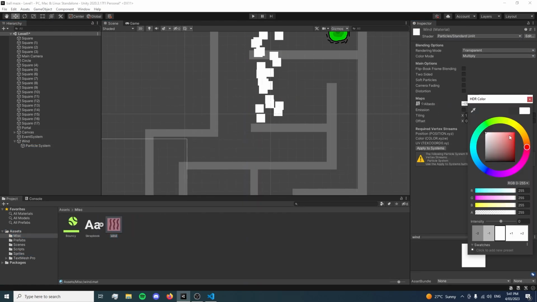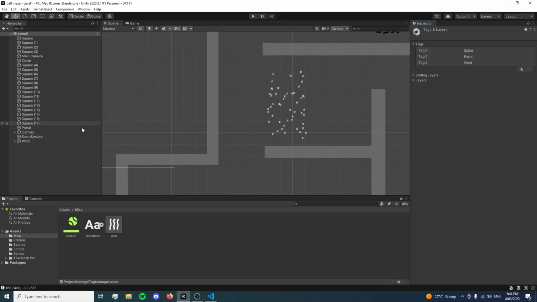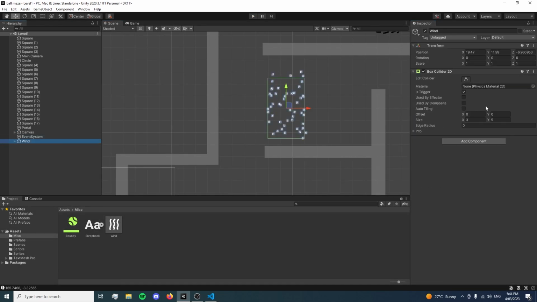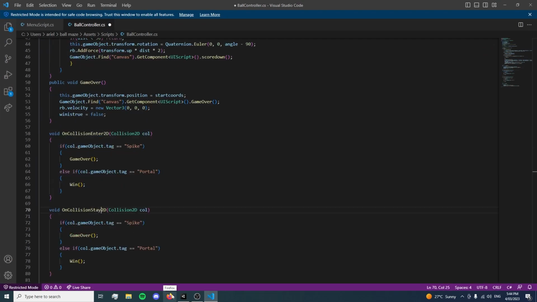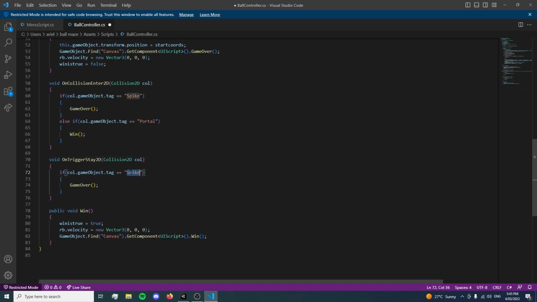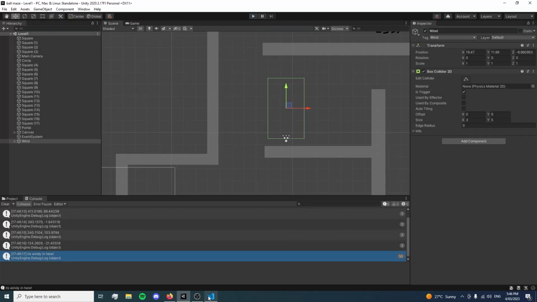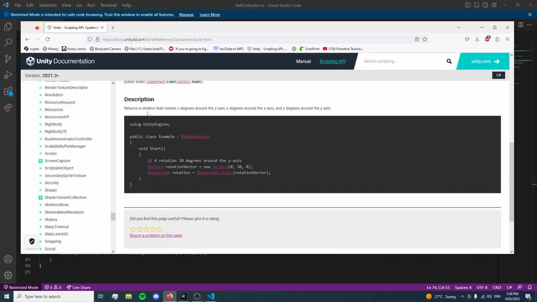Then I started work on actually programming in something so that the ball would get pushed around by the wind. And then we have to get the rotation. Anyway, basically we're gonna open this up and go, if you're on trigger stay, if the tag is wind, then it's just gonna debug.log where in wind. Yep, okay, it works, nice. It took a really long time to figure out how I was going to calculate which way the ball should go when it was in wind.